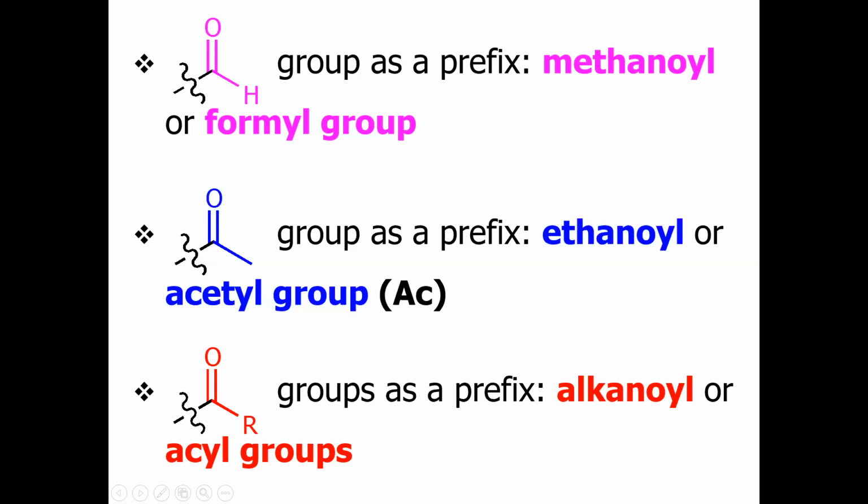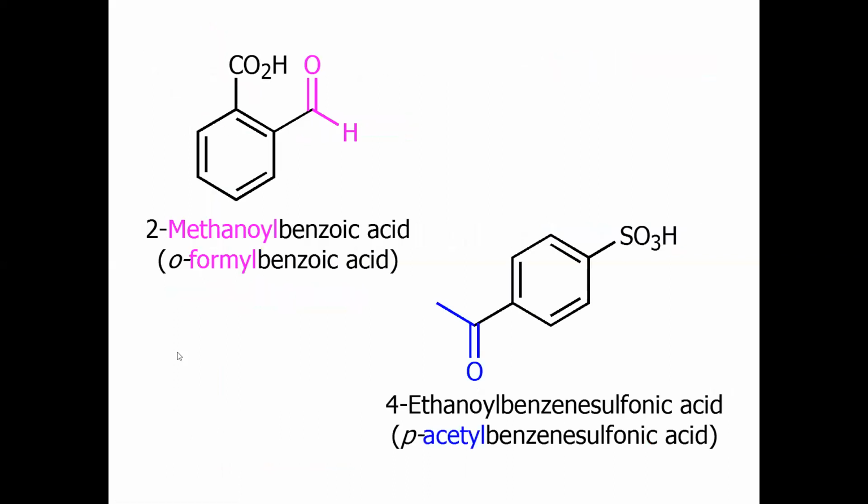Now let us take some examples. For example, in this case we have basically a carboxylic acid group and the aldehyde group. Carboxylic acid has the predominance over the aldehyde group. Now this aldehyde group will be termed as the branch. According to the numbering, if this carbon is carbon number 1 and this is carbon number 2, we can say it's a 2-methanoyl, and the whole compound is known as benzoic acid. And in common naming, it's ortho-formyl benzoic acid.